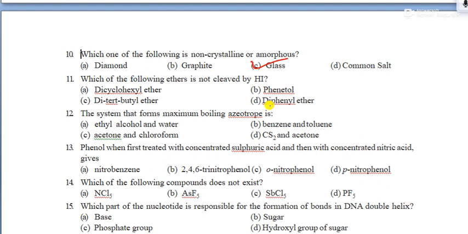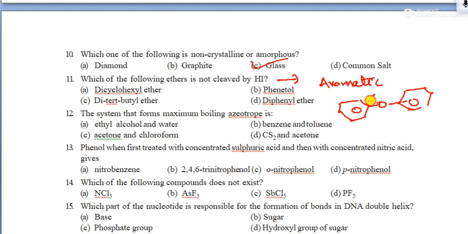Next question is, which of the following ethers does not give HI cleavage? I mentioned very clearly, aromatic ethers. Like you can see clearly, benzene containing two phenyl groups. Because of the partial double bond character, these never undergo cleavage. It does not happen. So diphenyl ether. Remaining all will undergo it.